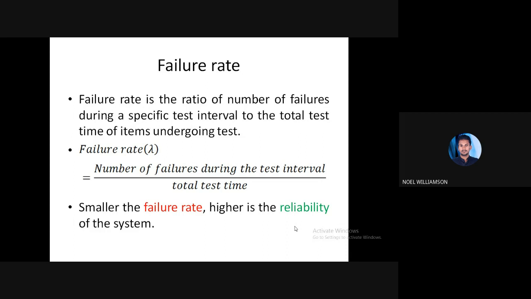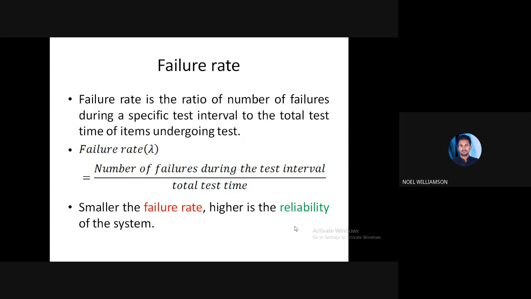Using this we consider many terms, that is mean time to failure, mean time between failures, mean time to repair and all. And in a later case we will see a bathtub curve, a curve in the shape of a bathtub. That gives you the phases of failure.